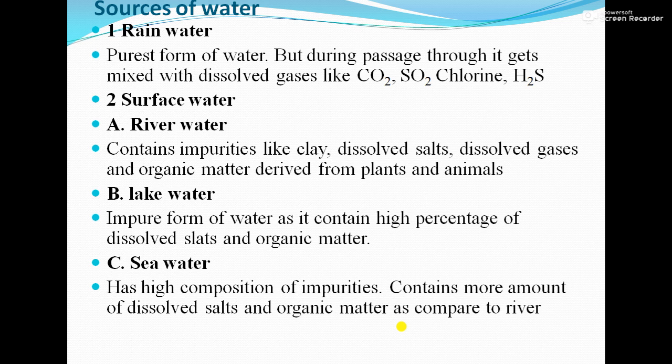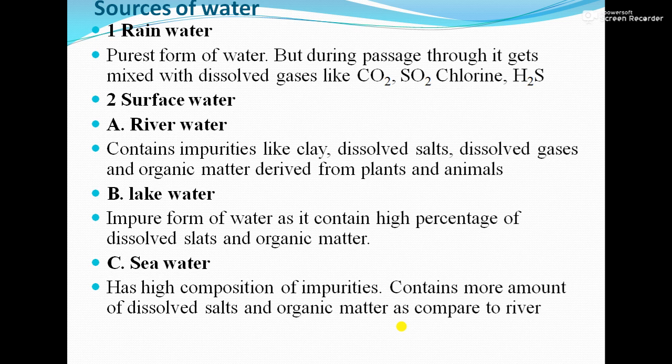So these are the sources of water. You can see there are three types: one is rainwater, second is surface water, and third is underground water. First, rainwater. It is the purest form of water, as we all know. But during its passage, it gets mixed with dissolved gases like carbon dioxide, sulfur dioxide, chlorine, and hydrogen sulfide gas.